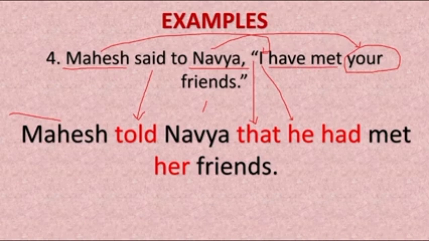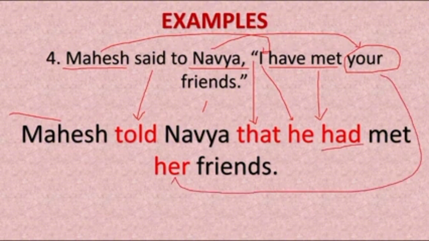So have met became had met. So this one have changed into had. And your friends means your Navya's friends, because Navya is a girl, so we changed your into her friends. So this is Mahesh told Navya that he had met her friends.